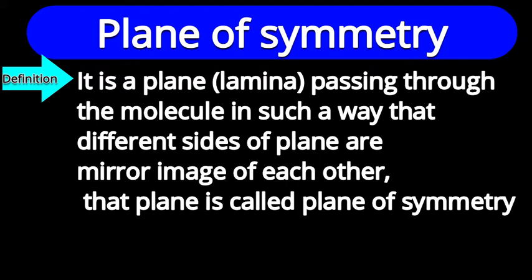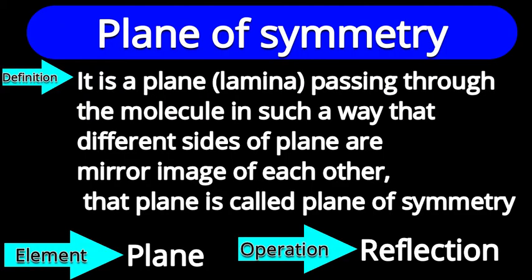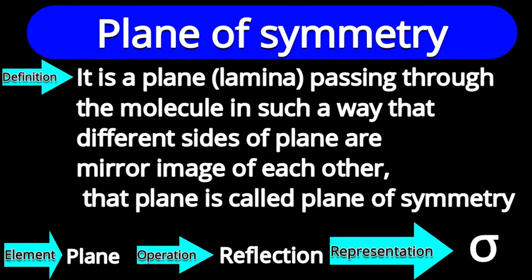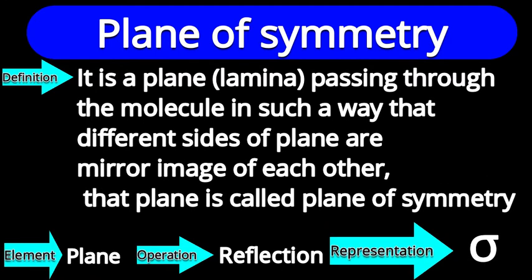Then that lamina is called the plane of symmetry. In other words, if we cut the molecule into equal halves, then that cutting plane is our molecular symmetry plane. So the element is a plane and the operation is reflection. The element is represented by the symbol sigma.